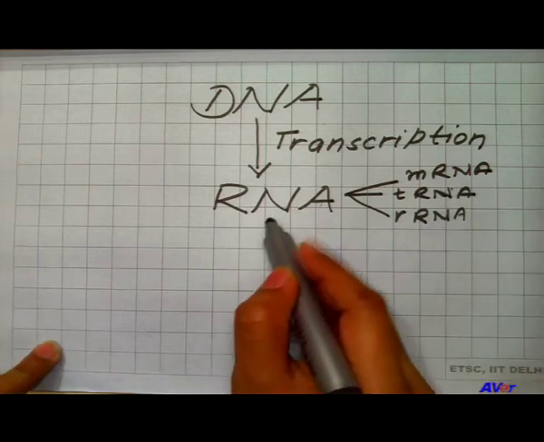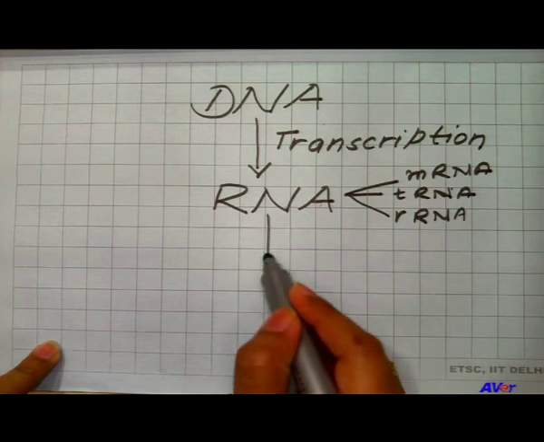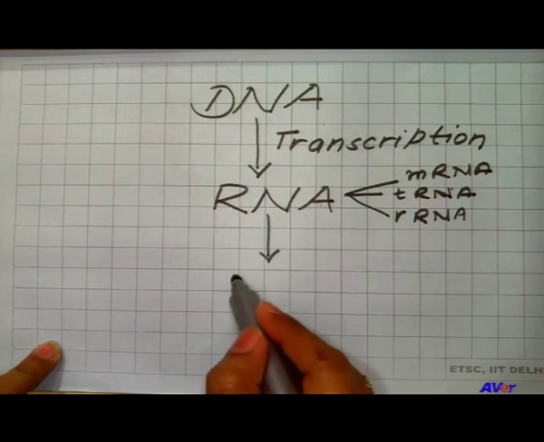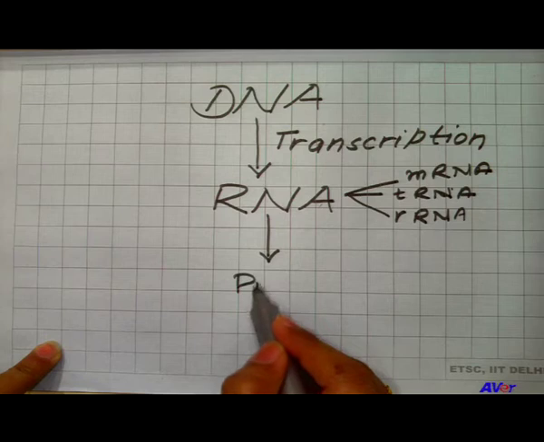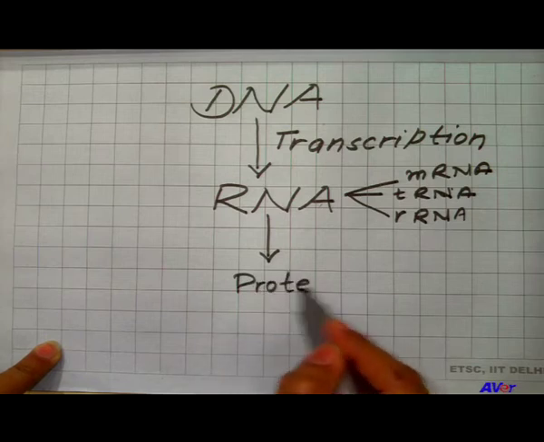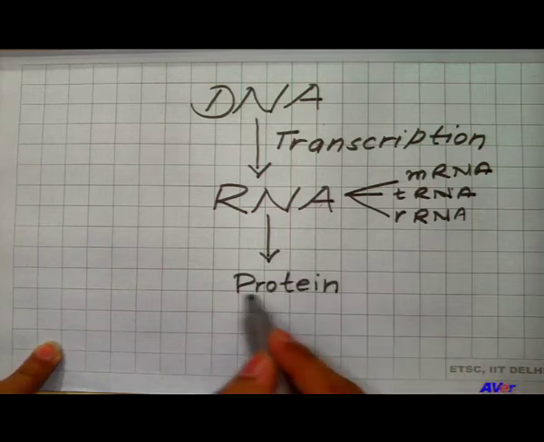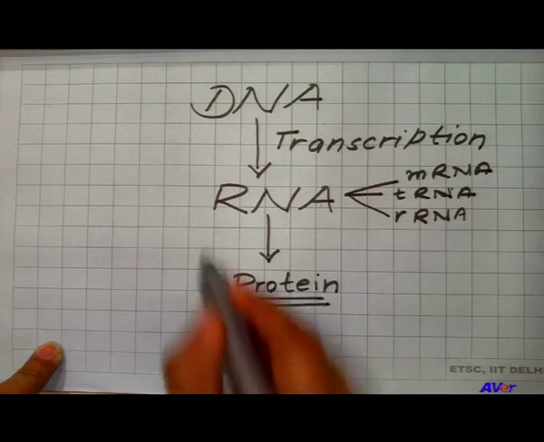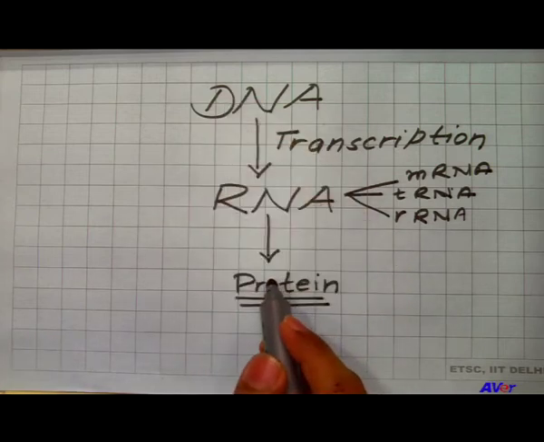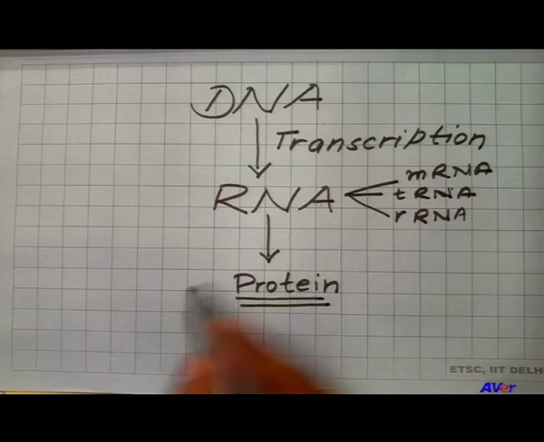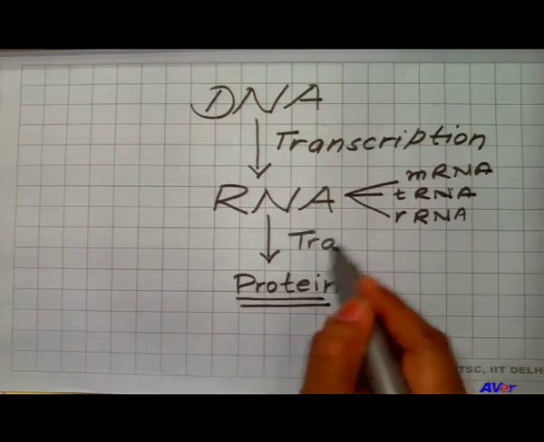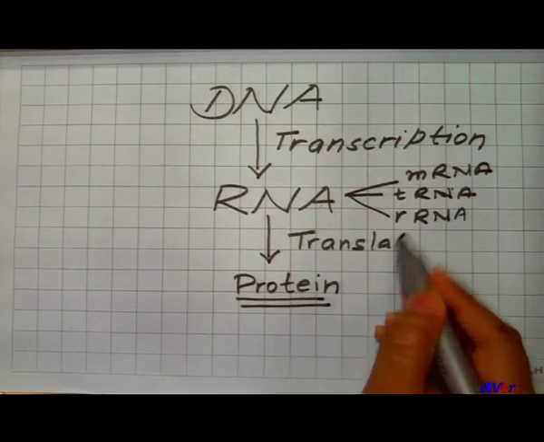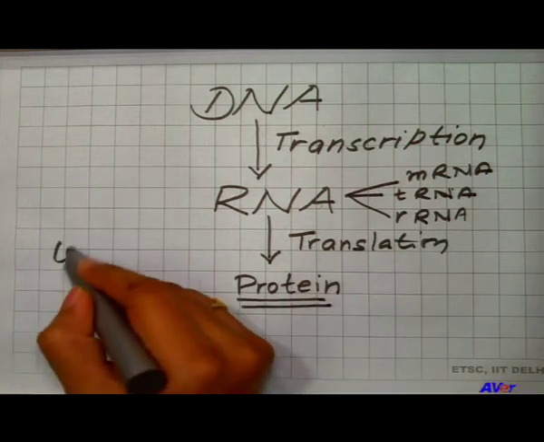Now, particularly messenger RNA codes for amino acids, and they form another macromolecule of the cell which is called protein, and this particular flow chart, this particular reaction is called central dogma.